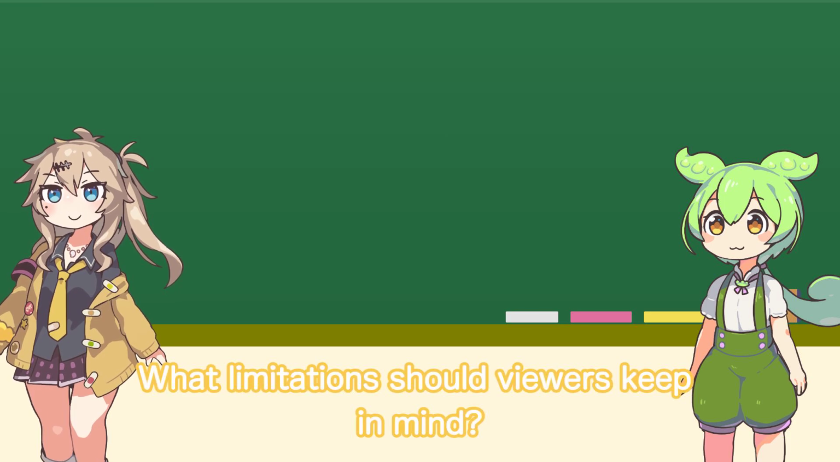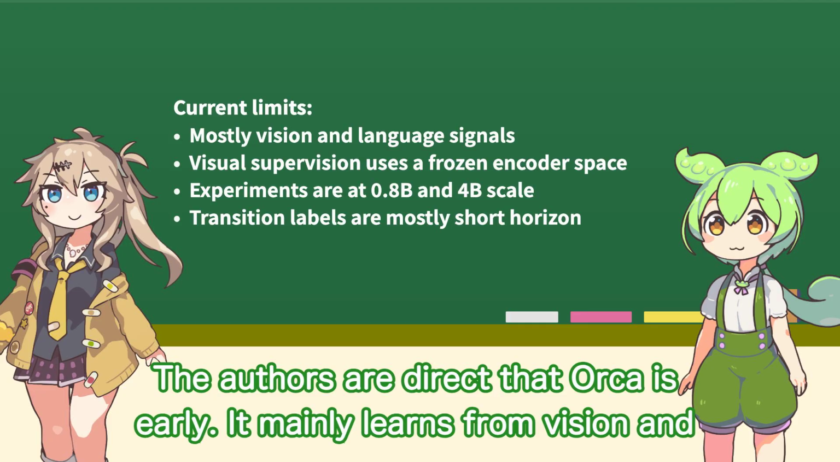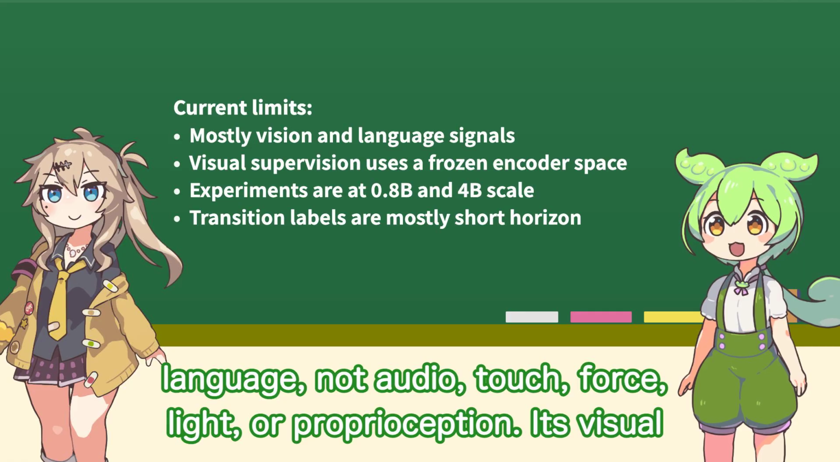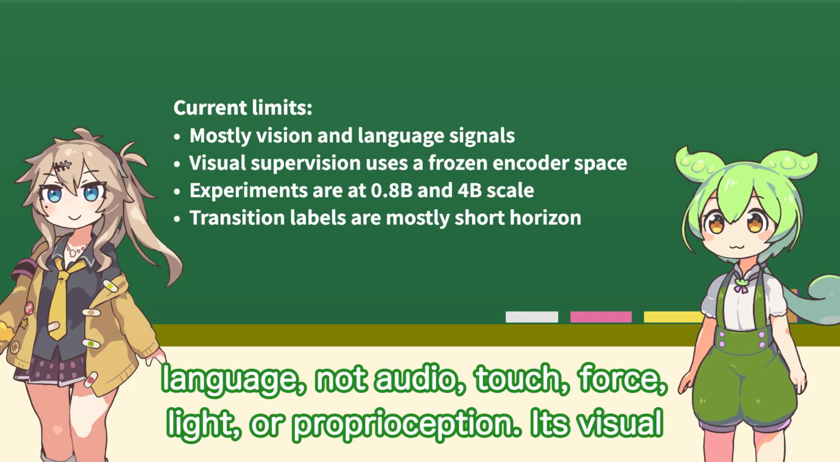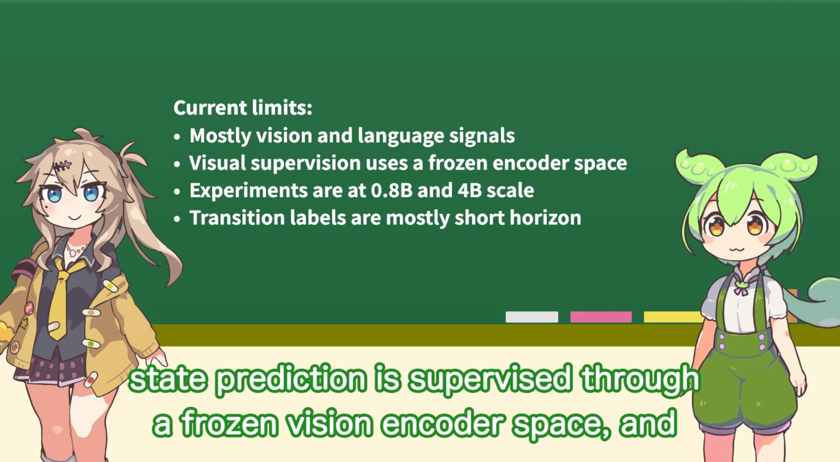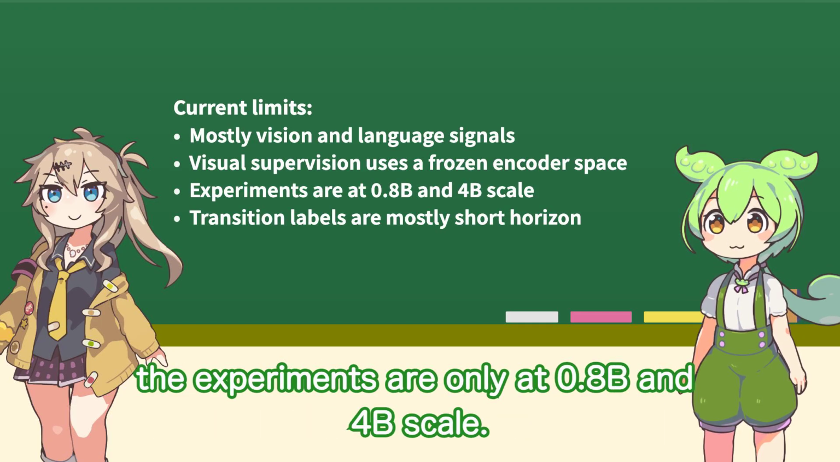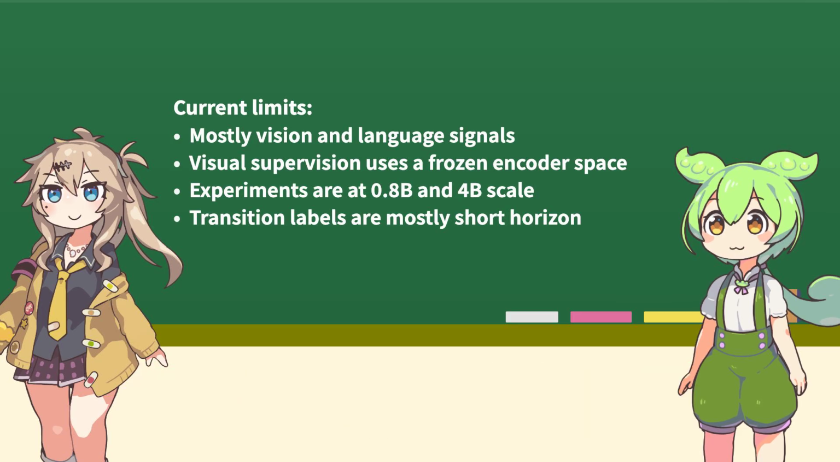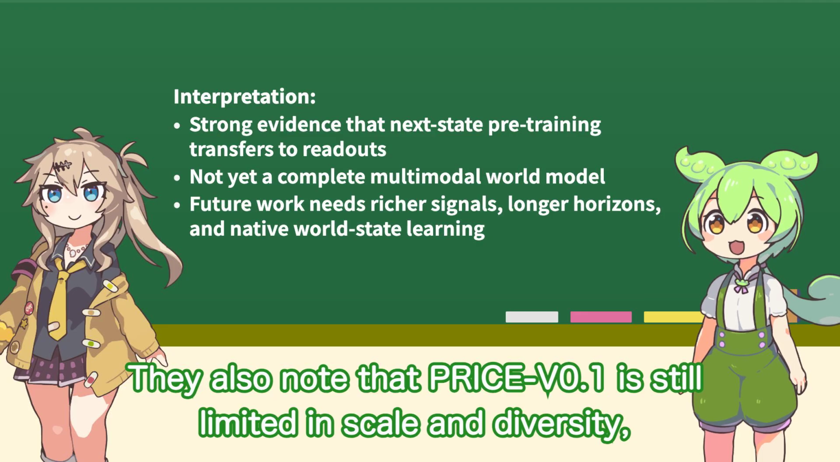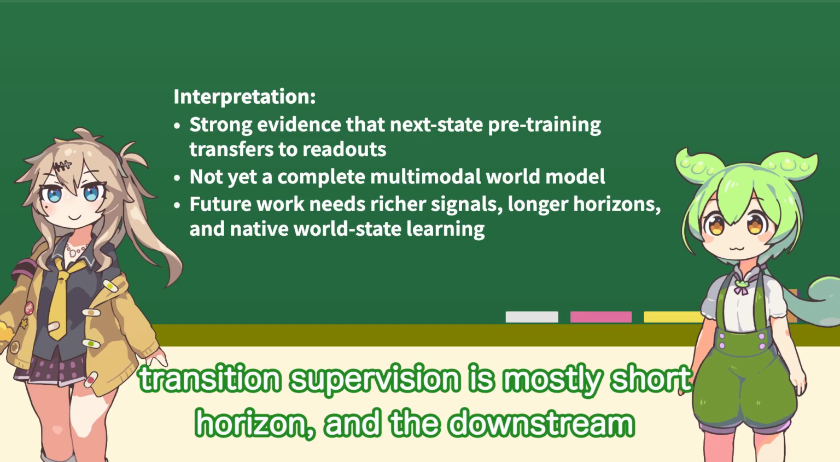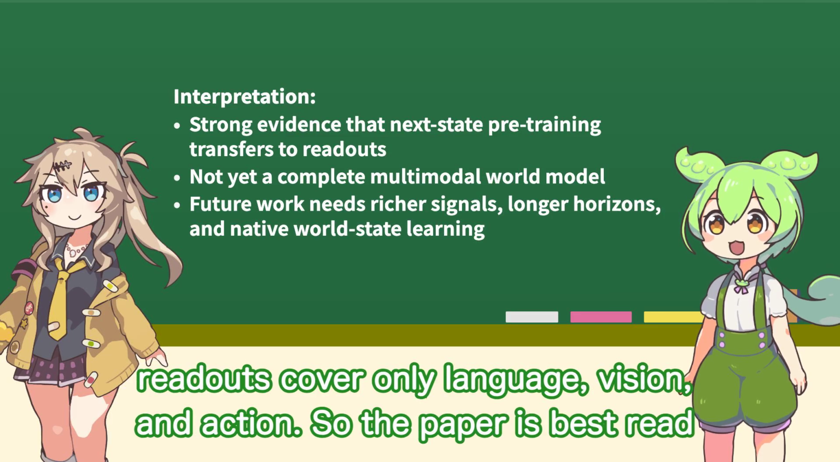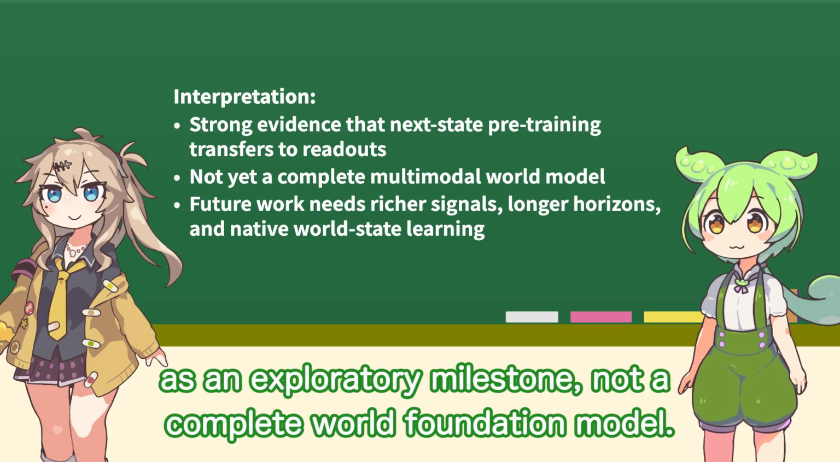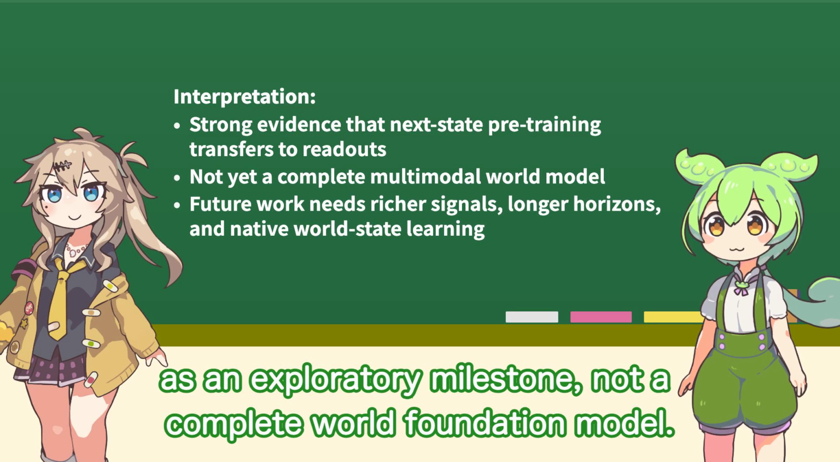What limitations should viewers keep in mind? The authors are direct that Orca is early. It mainly learns from vision and language, not audio, touch, force, light, or participation. Its visual state prediction is supervised through a frozen vision encoder space, and the experiments are only at 0.8 billion and 4 billion scale. They also note that PRICE V 0.1 is still limited in scale and diversity. Transition supervision is mostly short horizon, and the downstream readouts cover only language, vision, and action, so the paper is best read as an exploratory milestone, not a complete world foundation model.